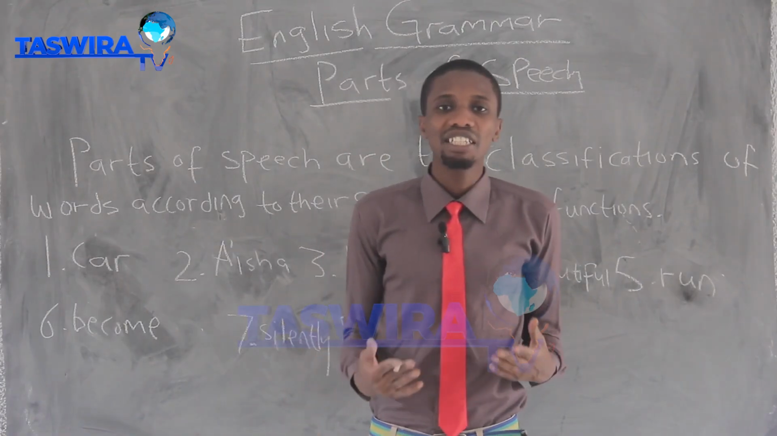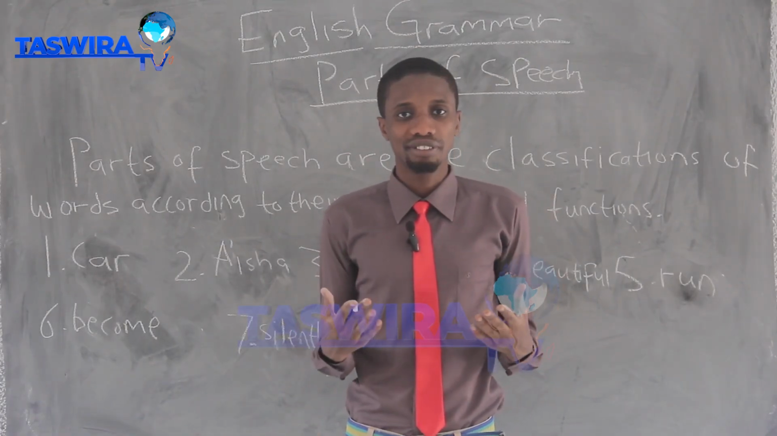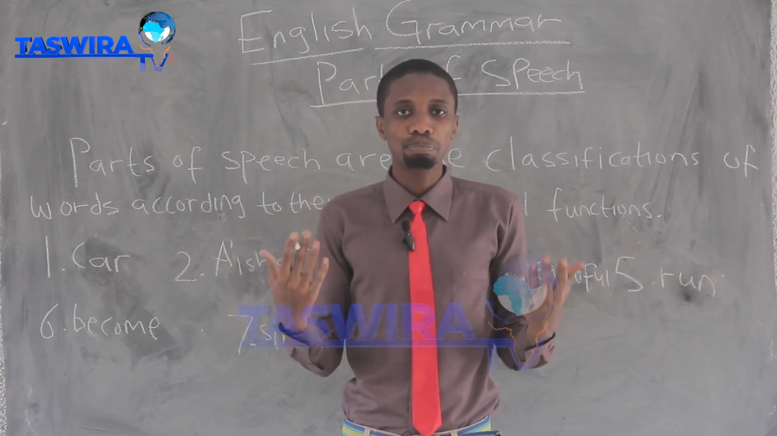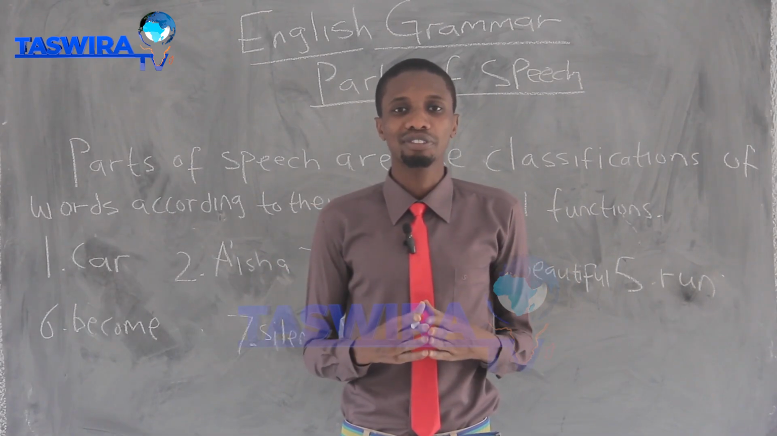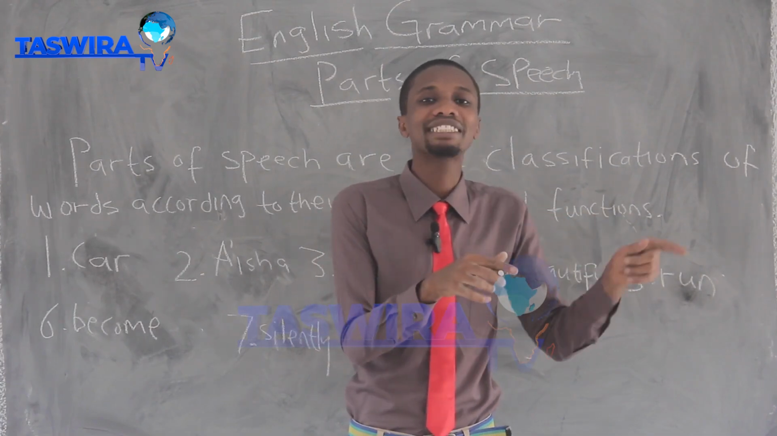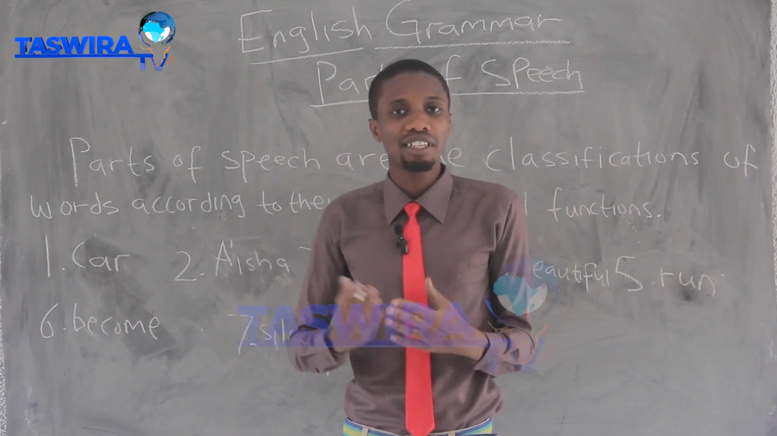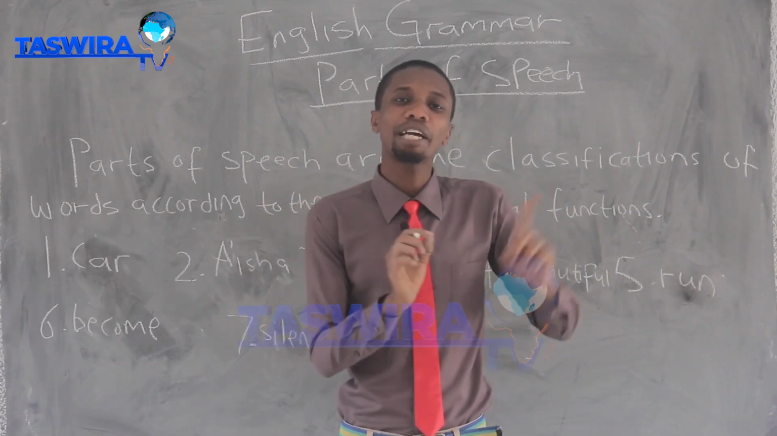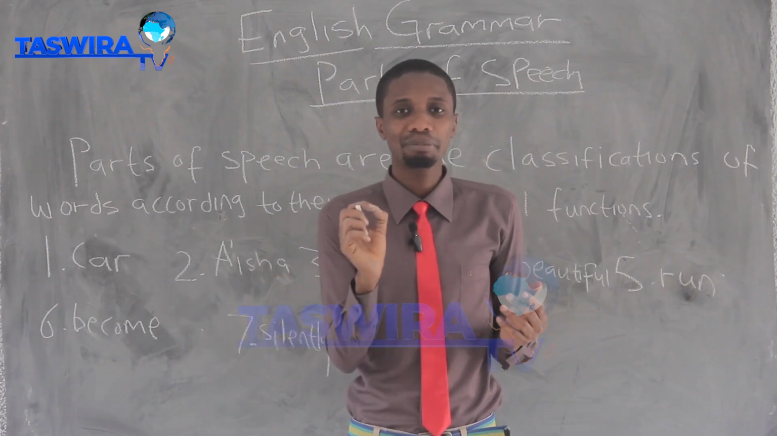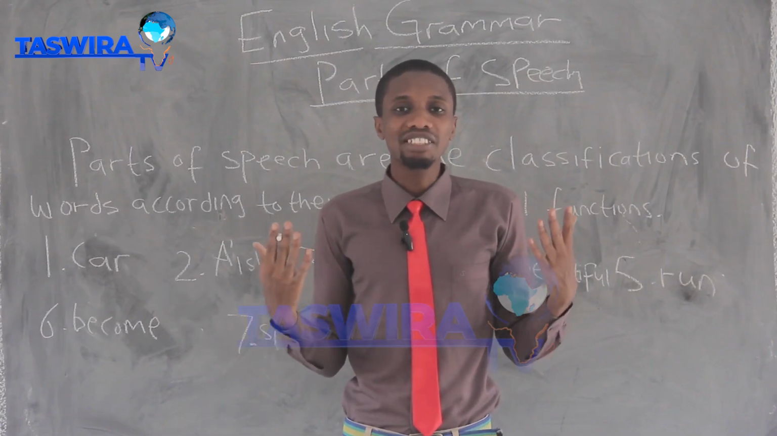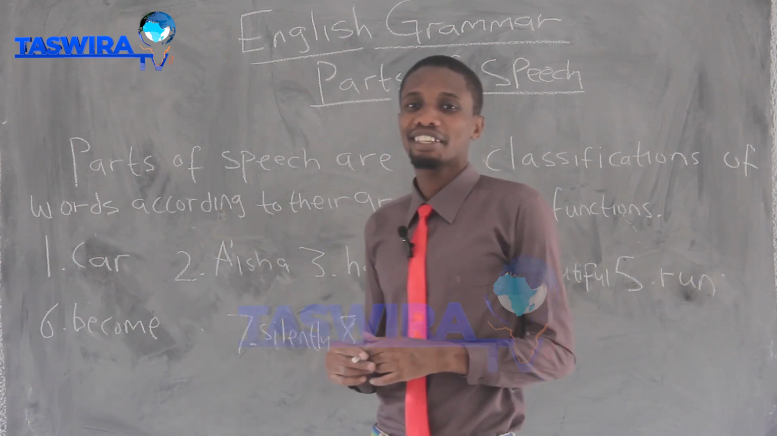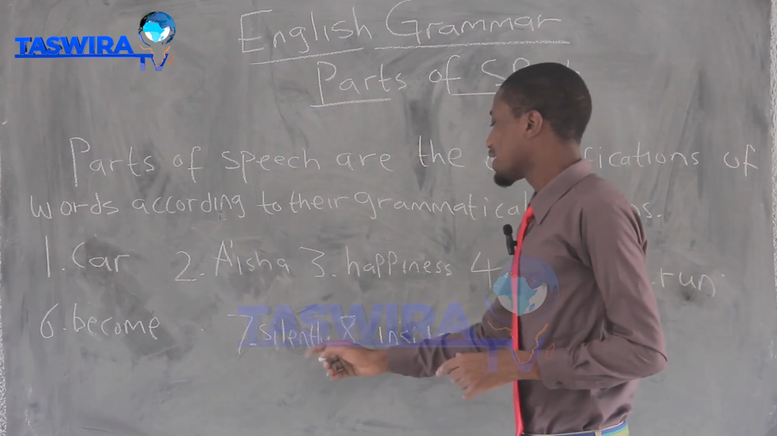Become is also a verb. This expresses state of being. Aisha becomes beautiful. The word becomes expresses the state of being of Aisha, that she becomes beautiful. And the word beautiful describes Aisha. So become is a verb because it expresses state of being. I will tell you more about state of being at a later topic.